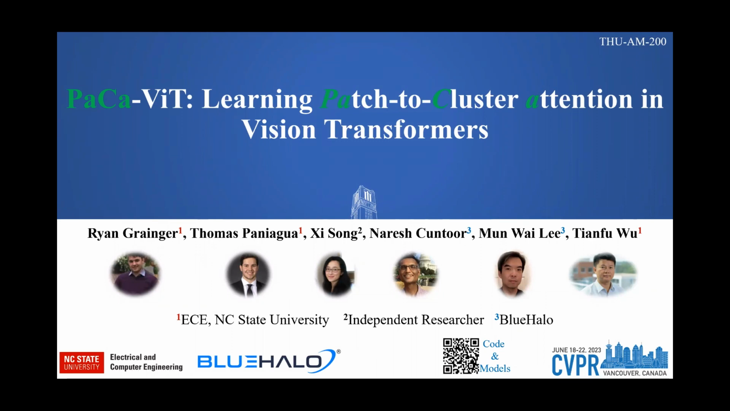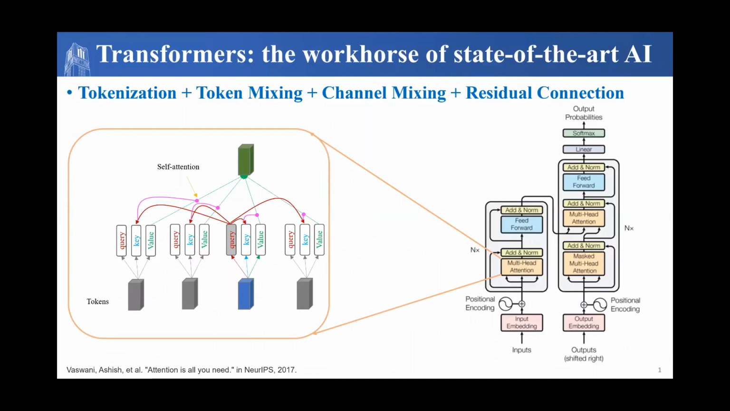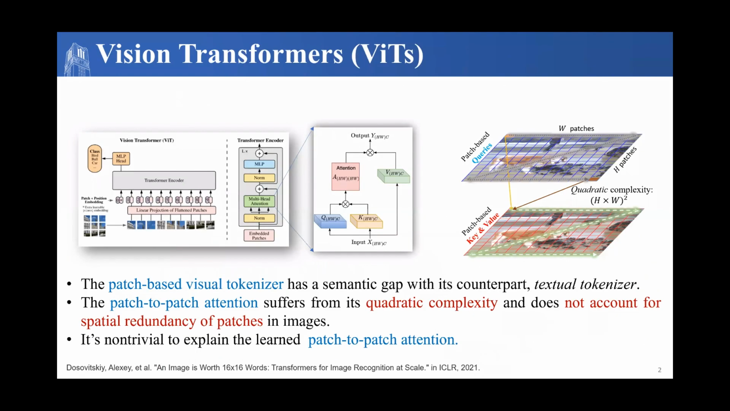Hello, my name is Ryan Grainger, and I'm excited to present PaCa-ViT, Learning Patch to Cluster Attention in Vision Transformers. Transformers have been the default choice for state-of-the-art AI, mostly due to their simple architectural design, leading to general and powerful models. Vision Transformers utilize a patched-based tokenizer, which has a semantic gap with its natural language processing counterpart, the textual tokenizer.